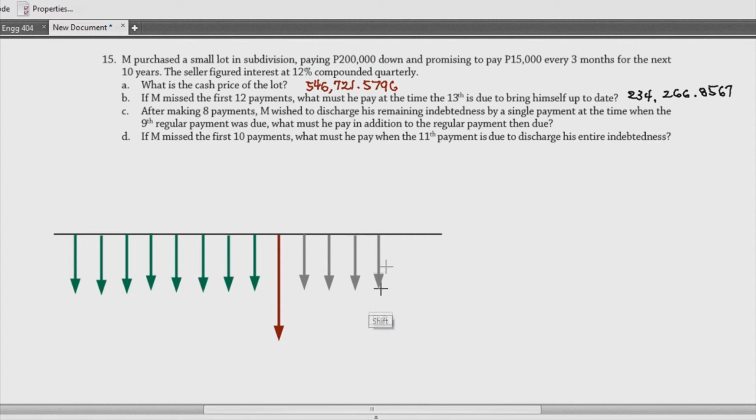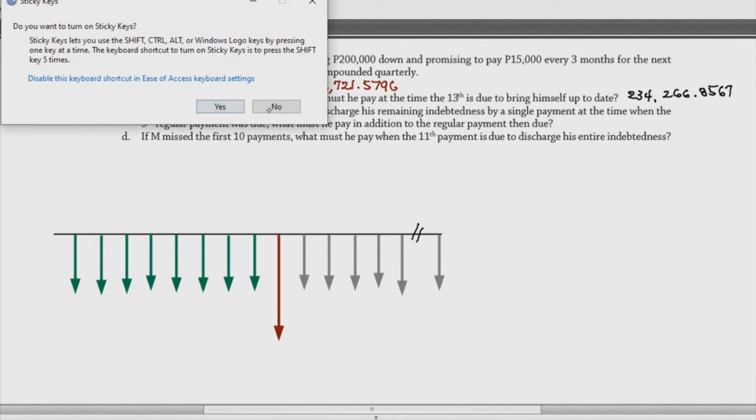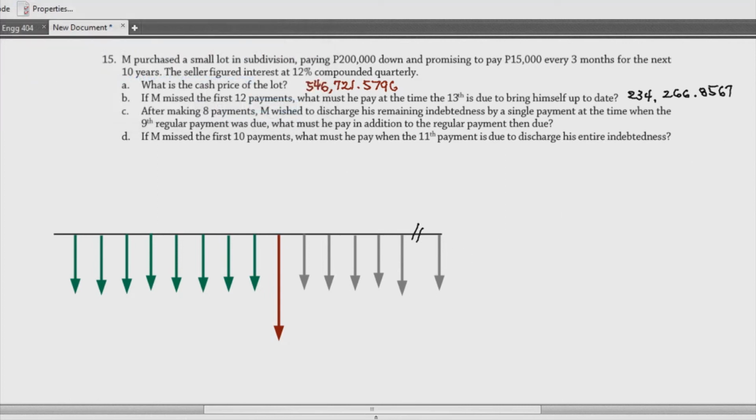So, what could be that value from this? Siguro lagyan na lang natin ng ganito, just to signify na ito yung ating mga payments na supposedly dapat pambayaran, pero hindi na nga binayaran kasi minadali na ni M. Okay, so wait lang. Okay, so yan yung atin. Nag-time skip ulit ako dyan.